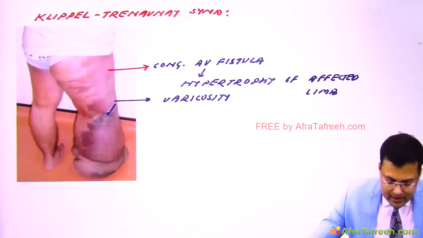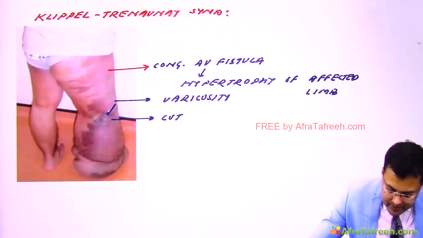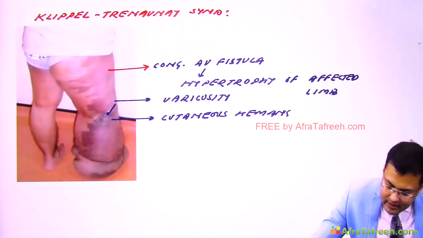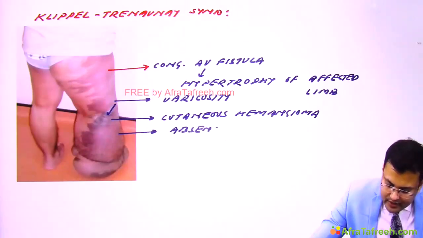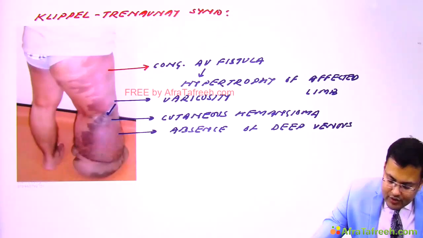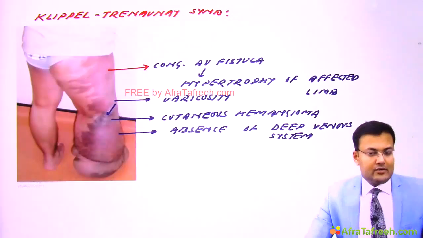There is hemangioma, cutaneous hemangioma. Clear? And these patients have absence of the deep venous system. It means there is presence of only the superficial system, which is the only channel for venous drainage.